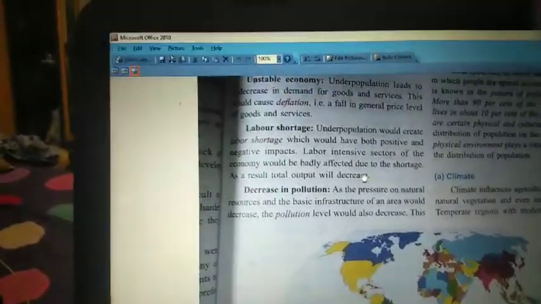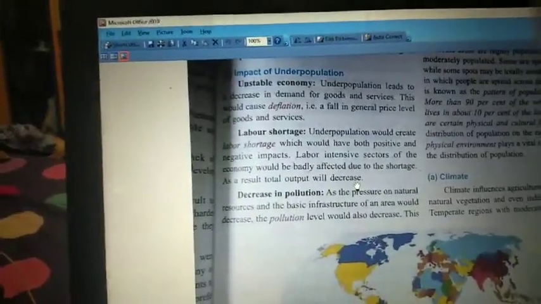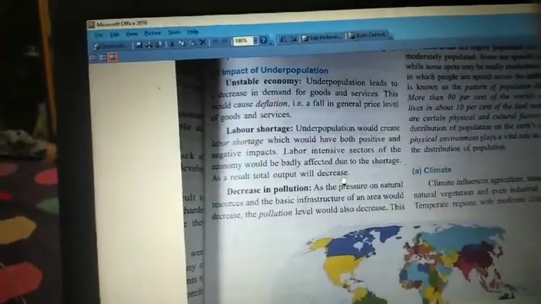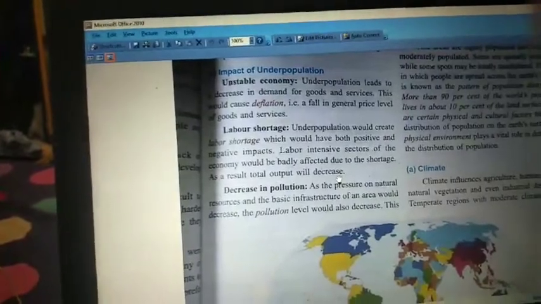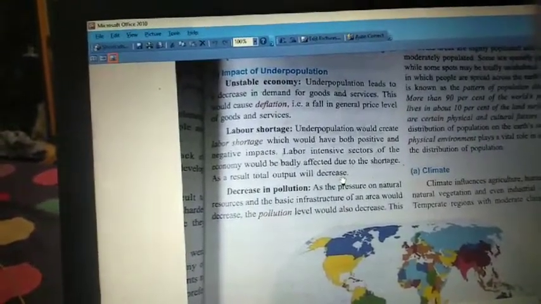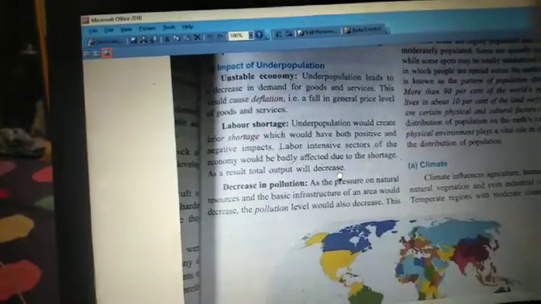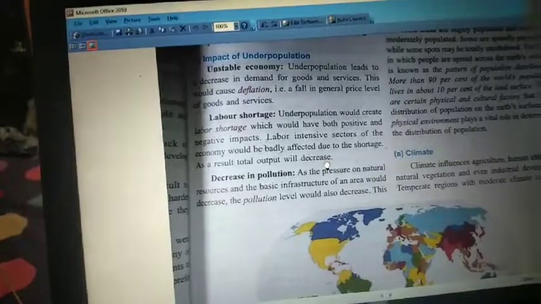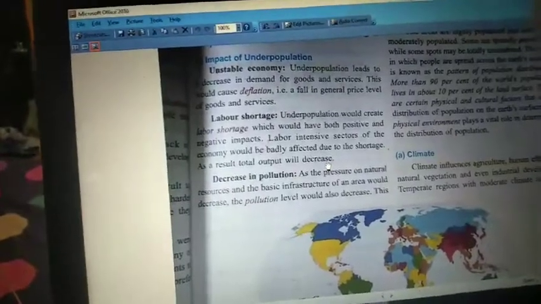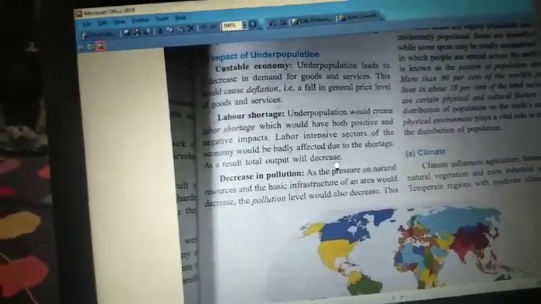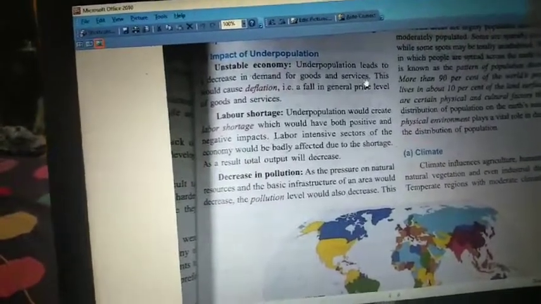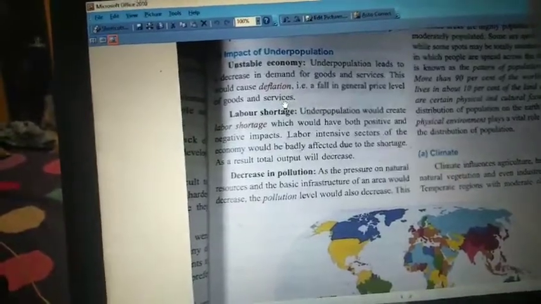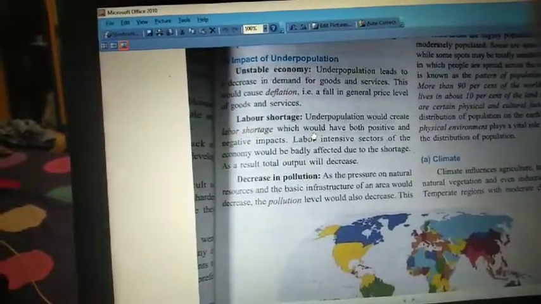The first one itself, unstable economy, which means even if people want the product, even a demandable product, only a very cheap amount can be offered for the most demanded products also, because there are very few people. So the demand for goods and services will not be high at all. A decrease in the demand for goods and services is called deflation. So any kind of product we can get for a very cheap amount. This is called unstable economy.